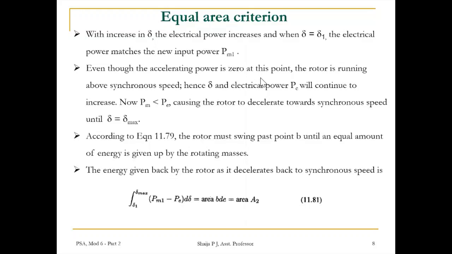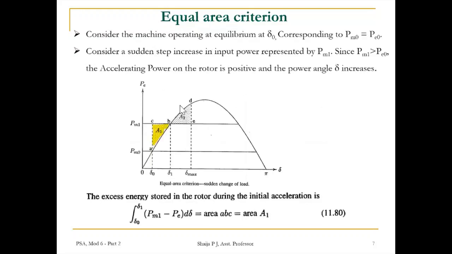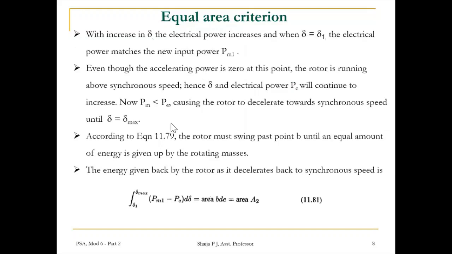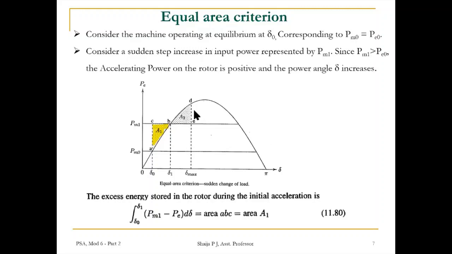But the rotor is running above synchronous speed. Hence δ and electrical power Pe will continue to increase. So Pe increases further along this line. Pm is now less than Pe, so Pm minus Pe is negative. That means the rotor decelerates towards the synchronous speed until δ reaches δmax, this point.